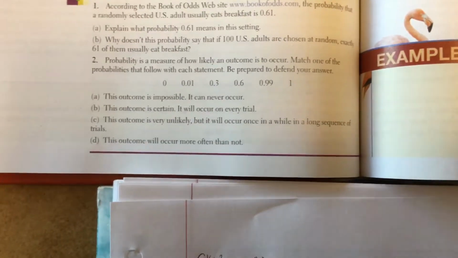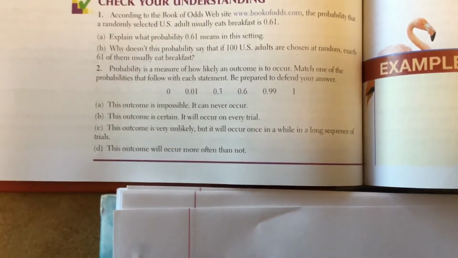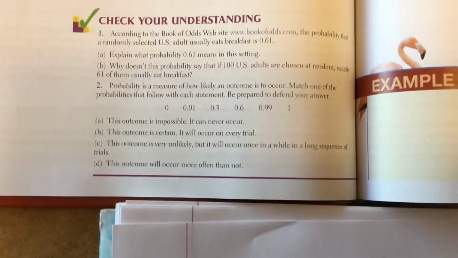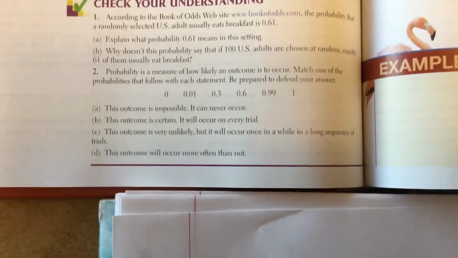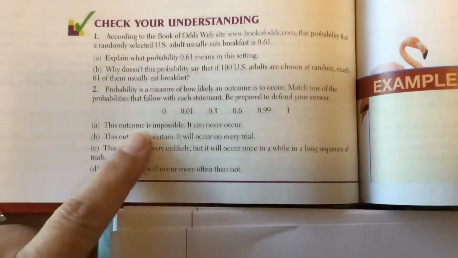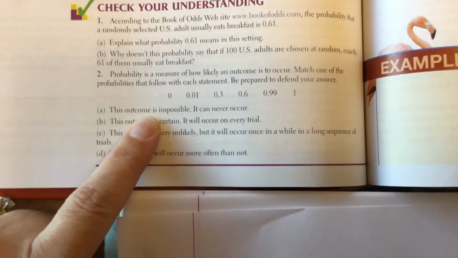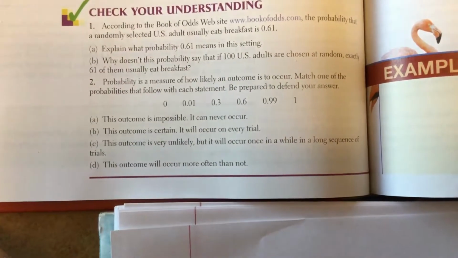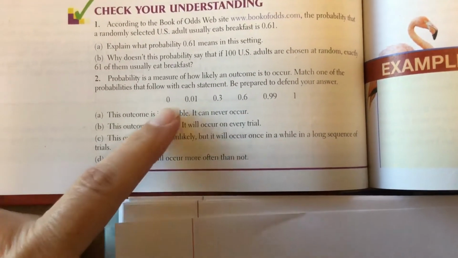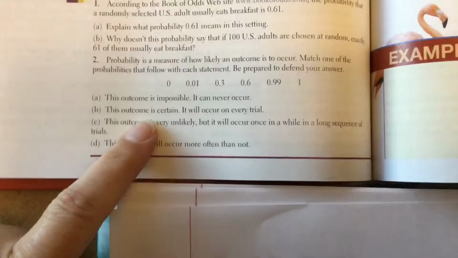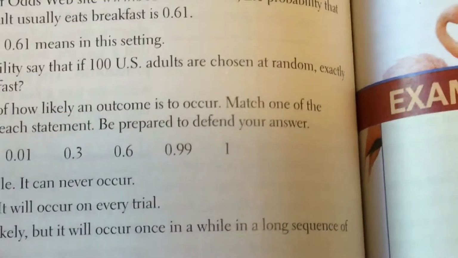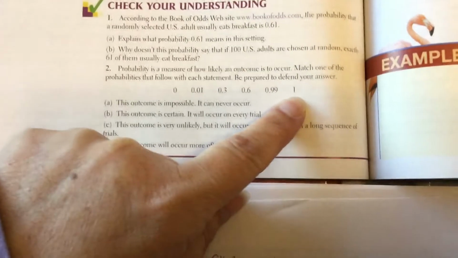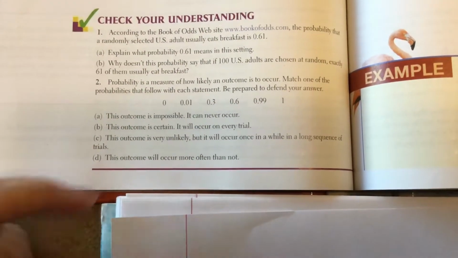Okay. Number 2, probability is a measure of how likely an outcome is to occur. Match one of the probabilities that follow with each statement. The outcome is impossible, it'll never occur, is a probability of 0. So 2A, it is 0. That's just what it is. The outcome is certain, it will occur on every single trial, is 1. So if something's going to occur every single time, the probability is 1. It's definitely going to occur.